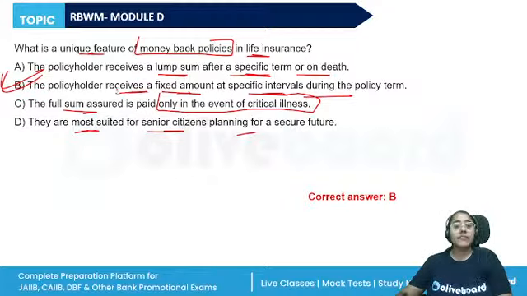All right, so the feature is the policyholder receives a fixed amount during the policy term. If we talk about the endowment policy, a lump sum after a specific time period or on death. Term insurance for the immediate needs of the nominees or the beneficiaries. And pension plan is suited for the senior citizens. So the correct answer is option B.